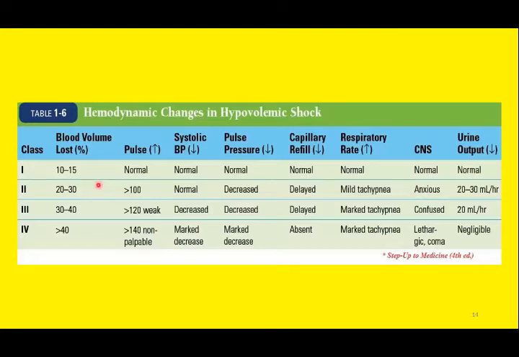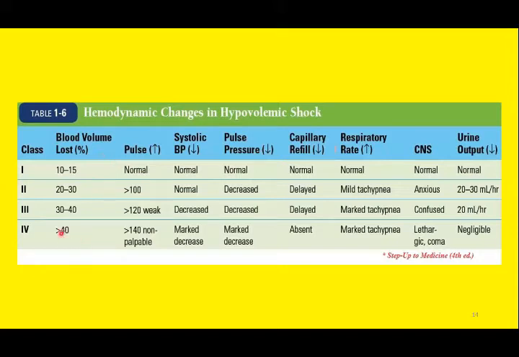So you're not required to memorize the classes of hypovolemic shock. This table is just to show different signs in a patient of hypovolemic shock. And the signs may get severe, or the patient may get serious progressively. As you can see, the percentage of blood volume loss increases. If the blood volume loss is 10 to 15%, there may be no signs of hypovolemic shock.